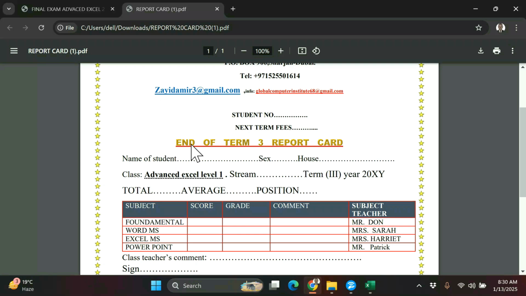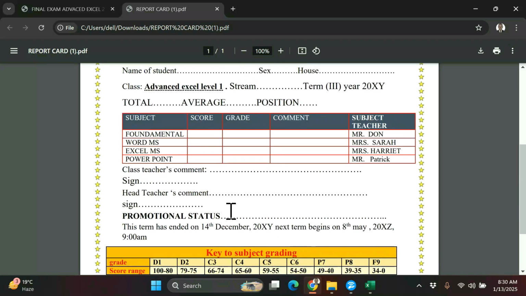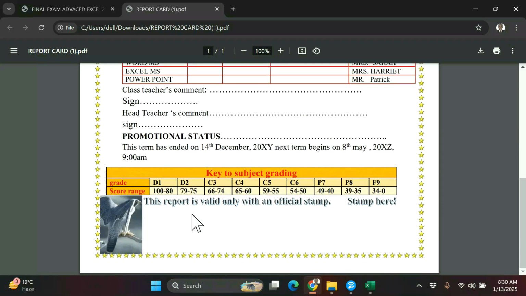We can see we have this, and we don't have next school fees. We don't have even this one, we don't have this one, and we don't have this. We need to catch it. We are gonna use Excel. And they talked about the grading.